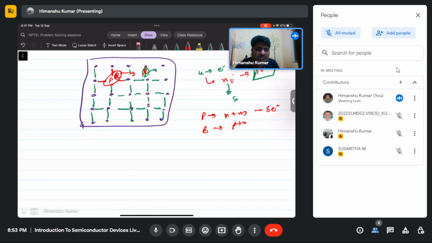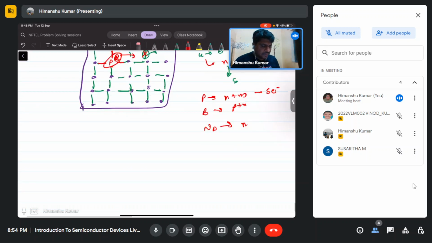One phosphorus atom has one free electron, so Nd phosphorus atoms will contribute Nd electrons. Is this clear up to now? I have a few more things to explain. Hello, yeah, is this clear up to now? Okay, so now.